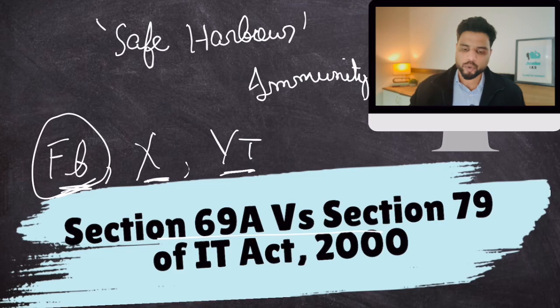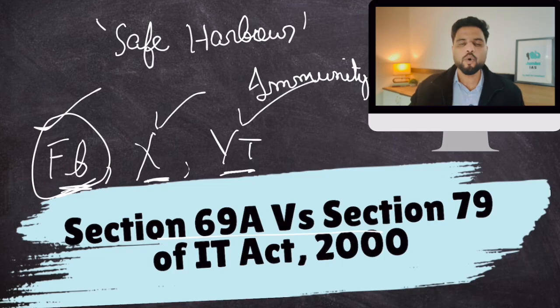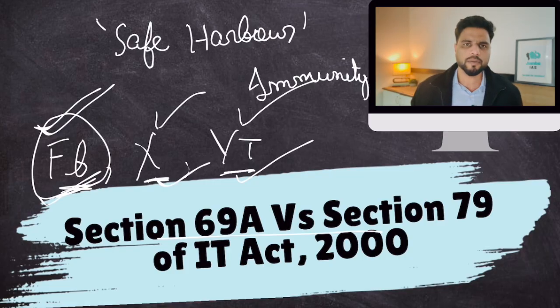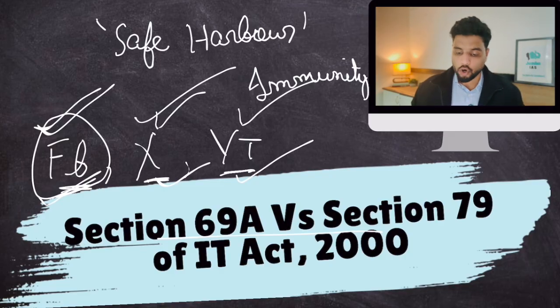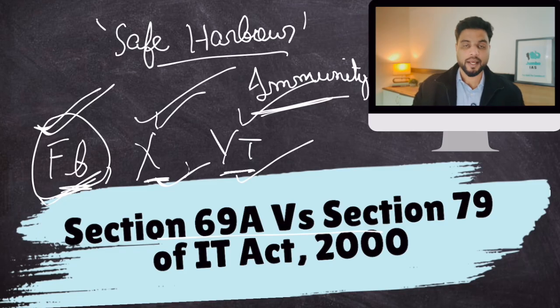So anything bad posted on social media platforms won't put the platforms in jeopardy, or give the state the right to prosecute the owners of social media platforms. Only the people would be held responsible, not the platforms. Natural, very simple. It's not Mark Zuckerberg's mistake or Elon Musk's mistake that you have posted something inflammatory on their platforms, right? Now, this immunity that they get is called the safe harbor immunity. But safe harbor immunity can be restricted.